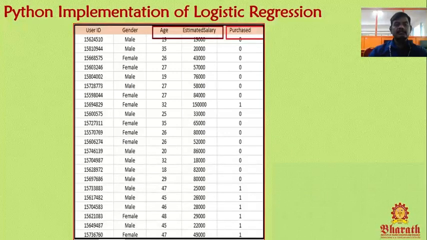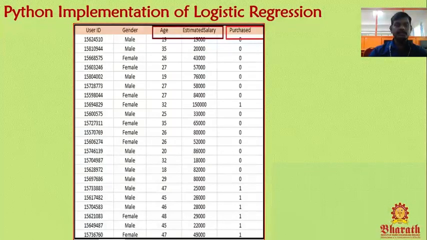Here I have shown the data set of users from the social media network.